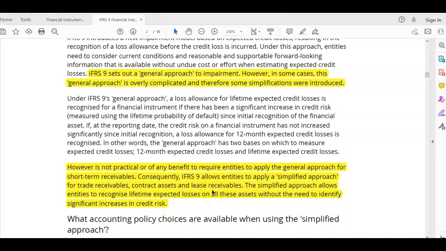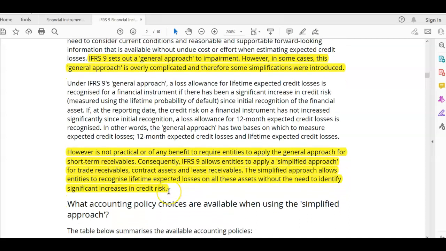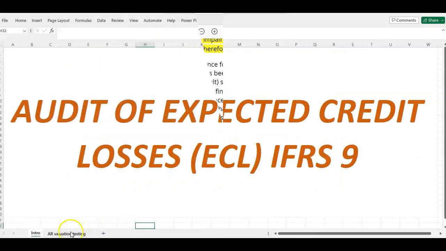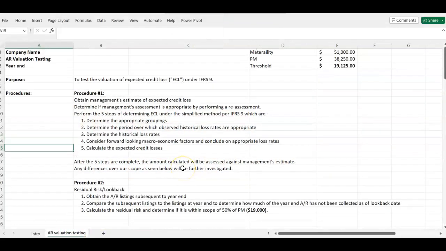So that is what I'm going to show you in my audit working paper, because in the audit I use the simplified approach when performing the audit. So that is one thing I need you to be aware of. Okay, so now we can go to our audit working paper right here.